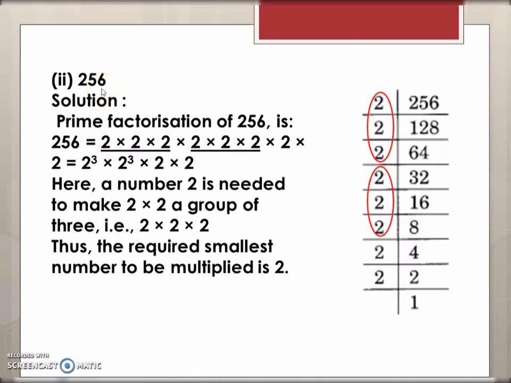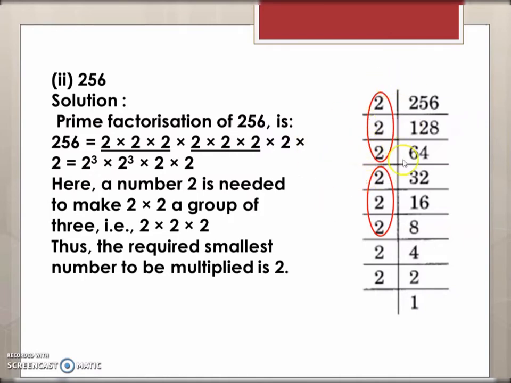So in the next question you have to check if 256 is a perfect cube or not, and if not, then what can be multiplied with it to make it a perfect cube. So again the first step is to prime factorize 256. And after prime factorizing it, you will combine the factors in groups of 3.